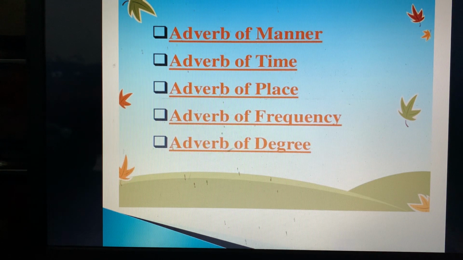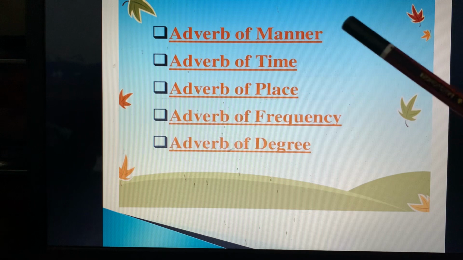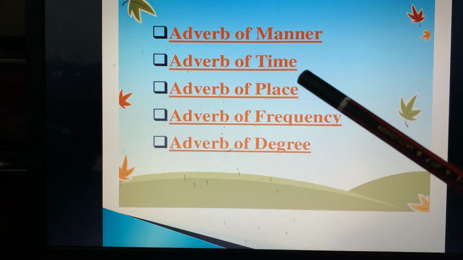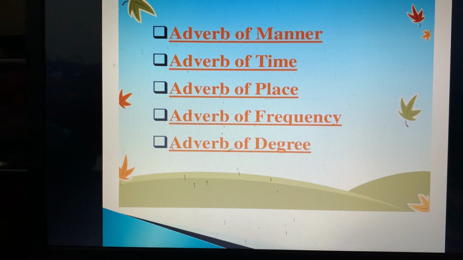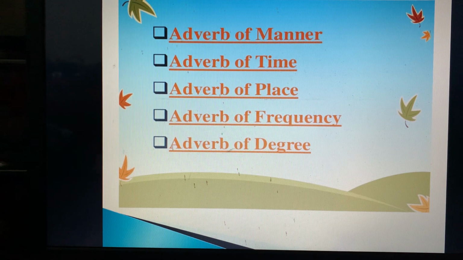Again, adverb of manner, adverb of time, adverb of place, adverb of frequency, adverb of degree. So what you need to do is complete the book exercise till page number 84.